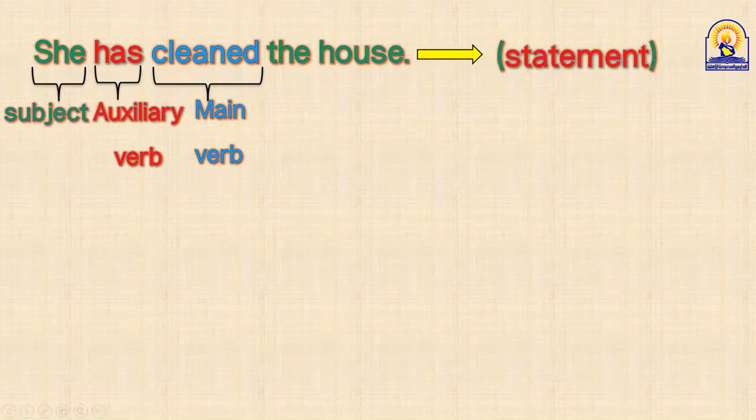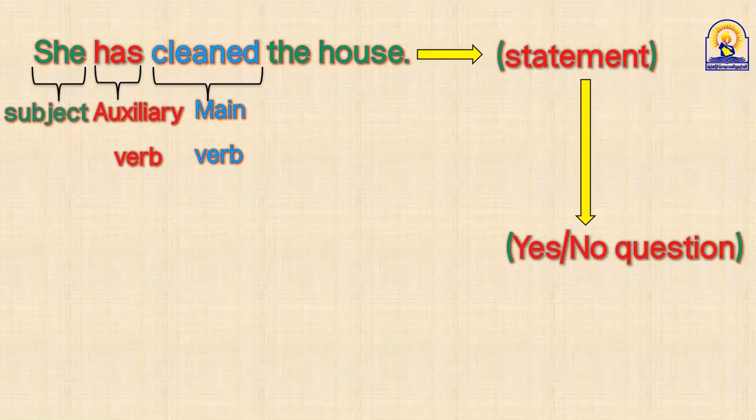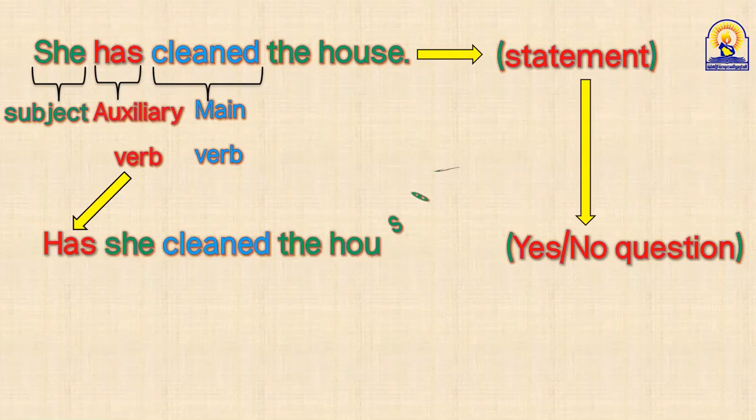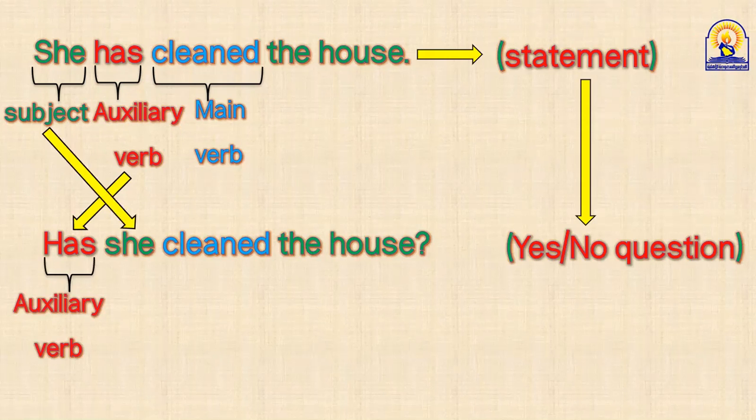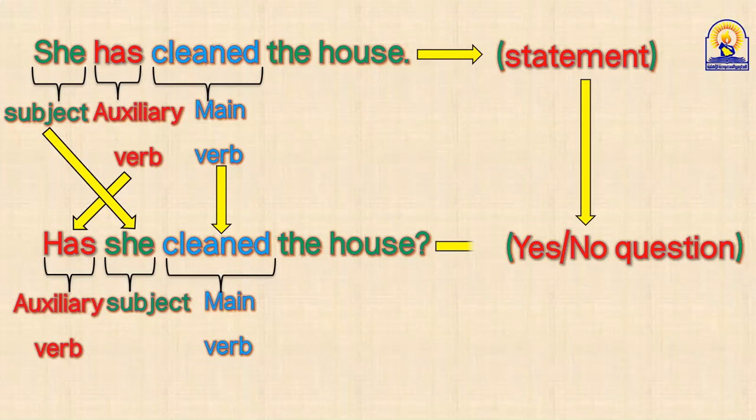Okay, we need to change this statement, guys, to form a yes or no question. Who's going to do it? Yes, Rashid. Has she cleaned the house? Let's check your answer. Well done, excellent, Rashid. Has, auxiliary verb, she, subject, cleaned, the main verb, and we completed. Then we put a question mark, and here we achieved our target. This is a yes or no question.